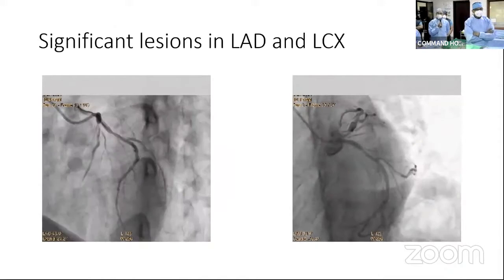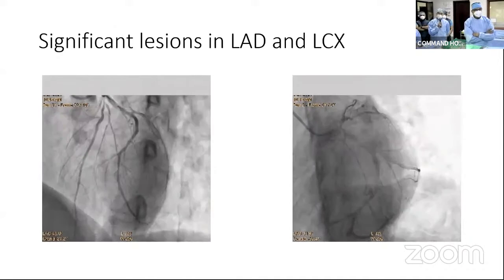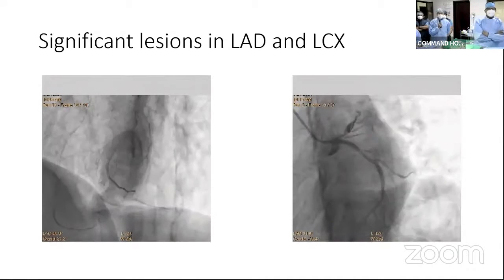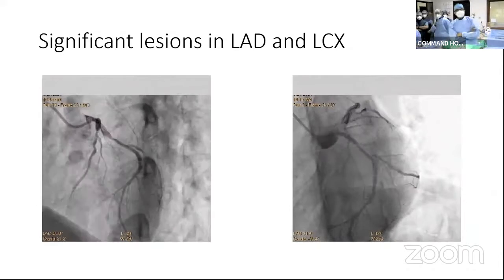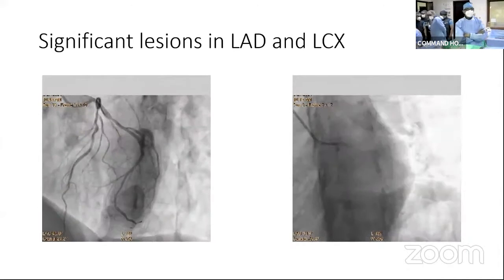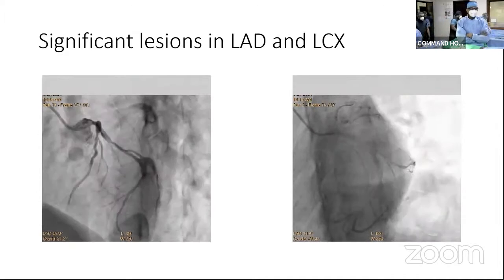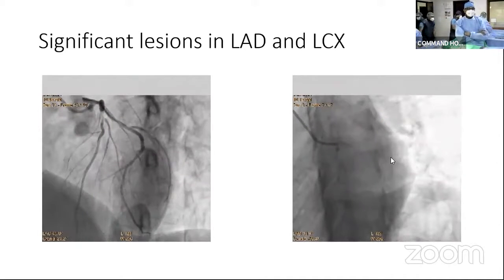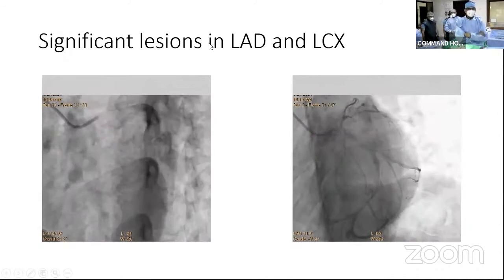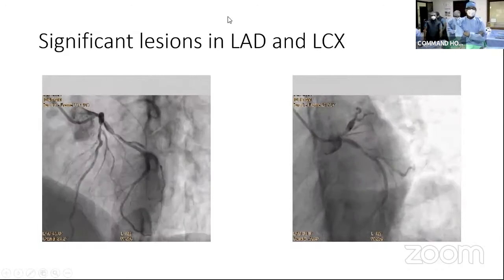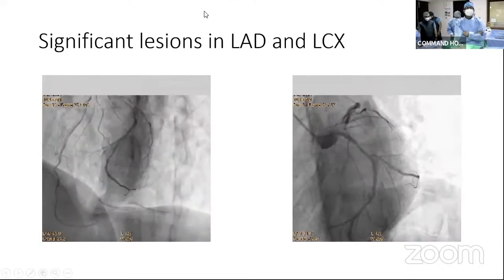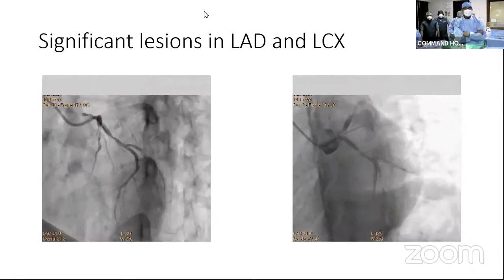So now we are undergoing staged intervention today. I'm going to open the case now for discussion, and I'd like the moderator to look at these images and tell us what we can do and how we should be proceeding in this patient with an NSTEMI, normal LV function, and an infarct-related vessel, which we thought was the RCA based on the ECG and the echo, and which has been fixed. Now, what do we do about the other two?